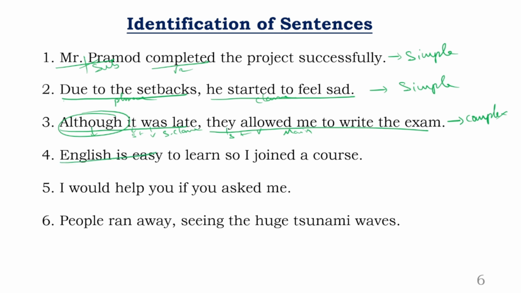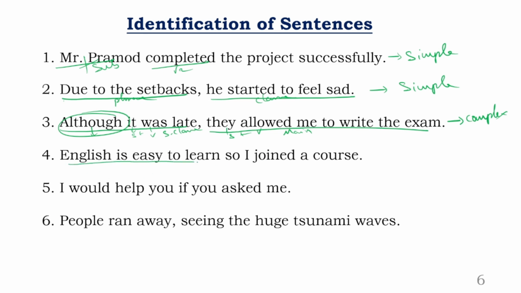Okay. Next, English is easy to learn. And in continuation, what is given? So I joined the course. English is easy to learn, so I joined a course.